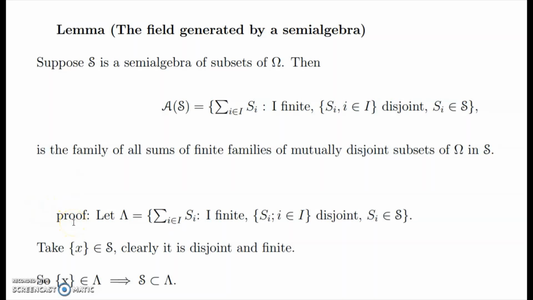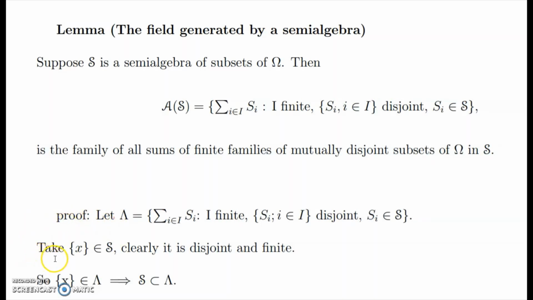Proof. Let lambda equal the set of all summation i belongs to I, S_i, where capital I is finite, and S_i, i belongs to I, are disjoint, and S_i belongs to S. Now we prove that lambda is equal to A of S. For that, first we want to prove lambda is a field or an algebra containing the semi-algebra S.